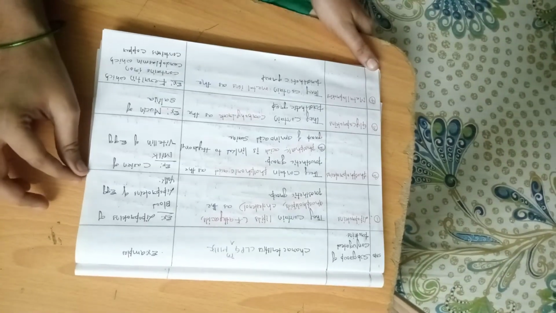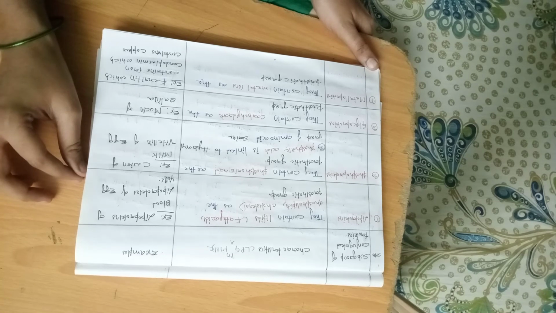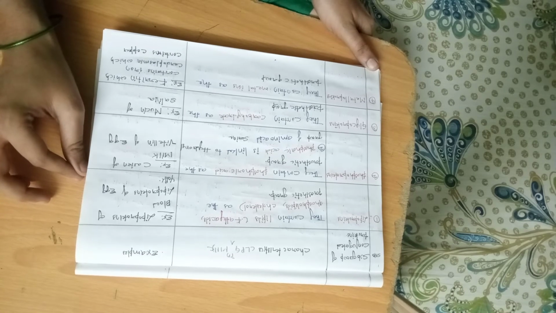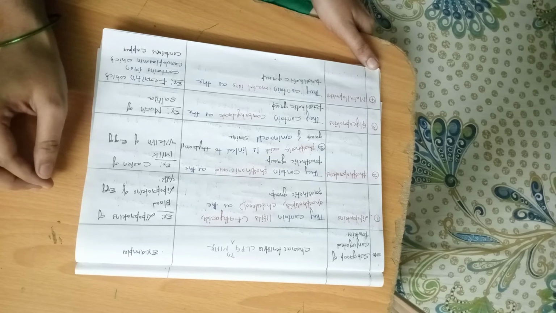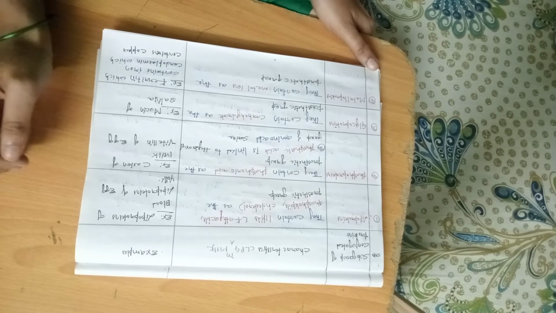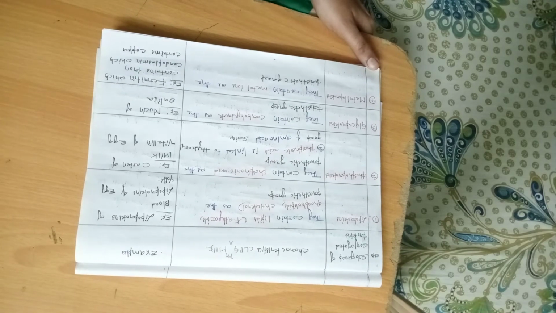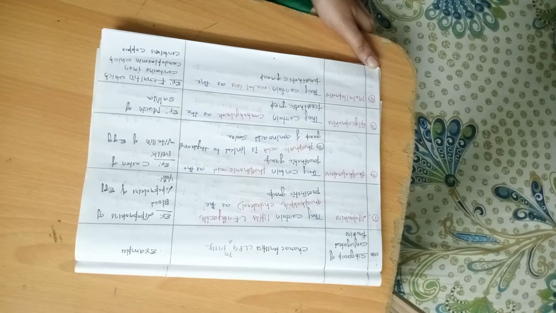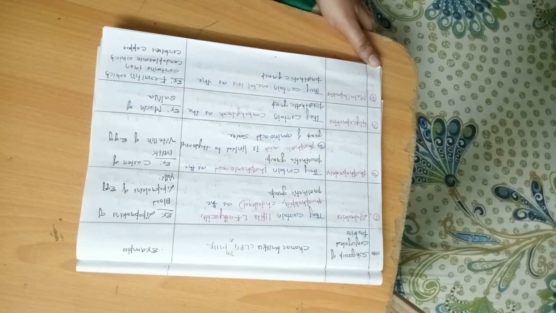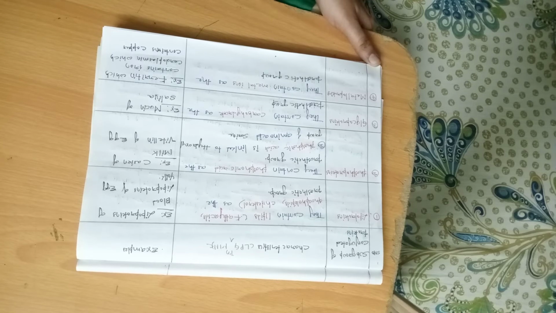Now I am going to explain the subgroups of conjugated proteins individually and what are the characteristics of these conjugated proteins and what are the examples. The first subtype of conjugated proteins is lipoproteins.